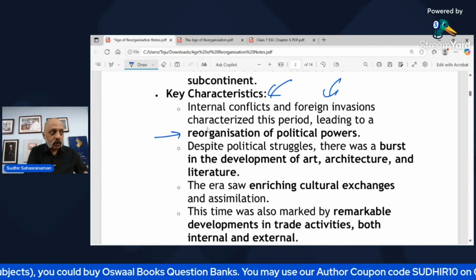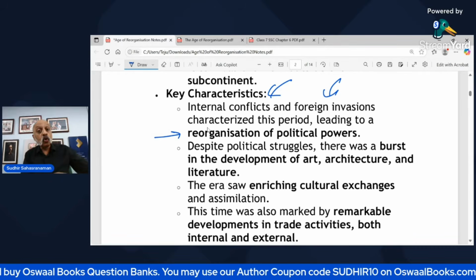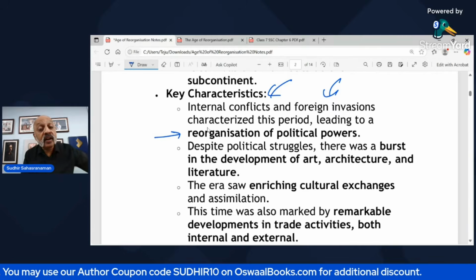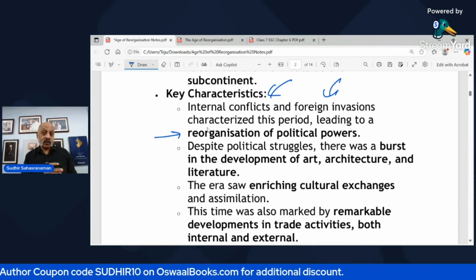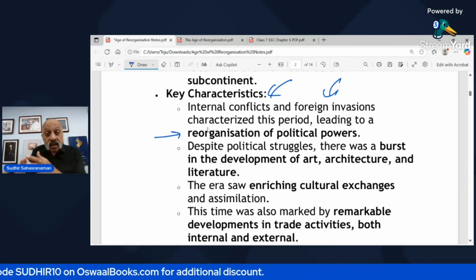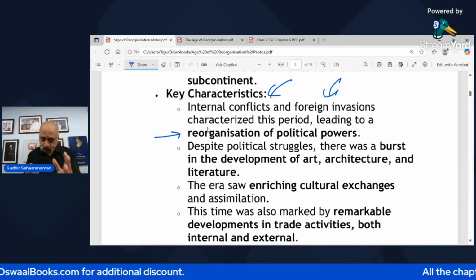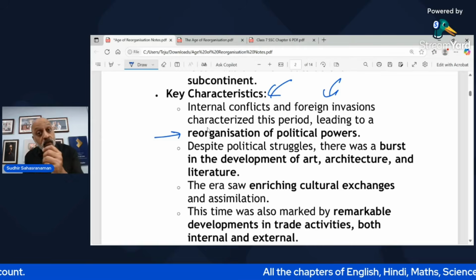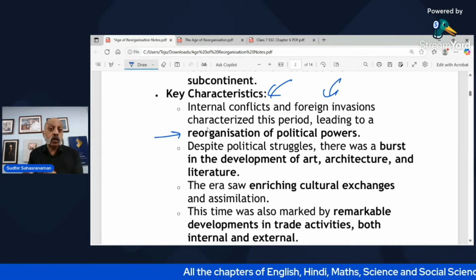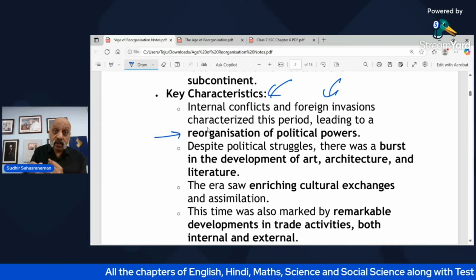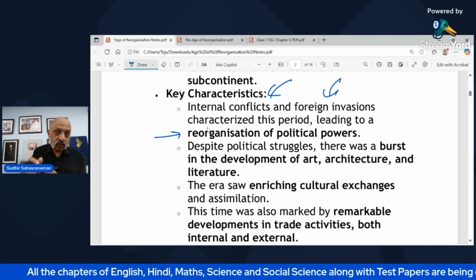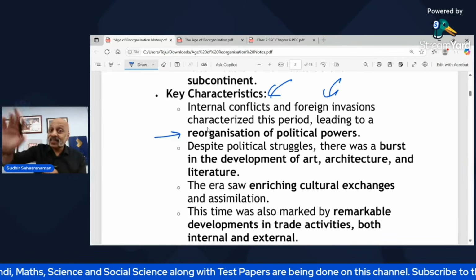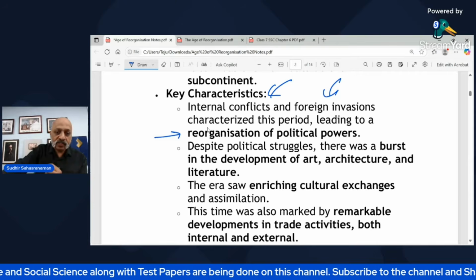Now, you are independent. Till yesterday, you were our tributary, you were our vassal. Now he has declared himself an independent king. So there is a reorganization taking place. Even though there were many political struggles, there was also a lot of focus on art, culture, literature, and architecture. So it is not as though that was ignored, that also continued. And that is something which we will see in this chapter.